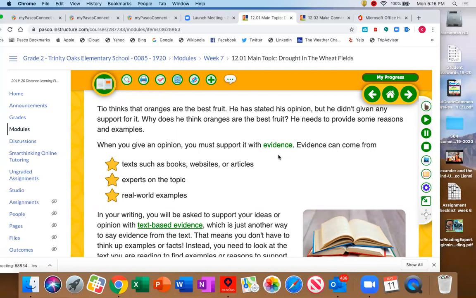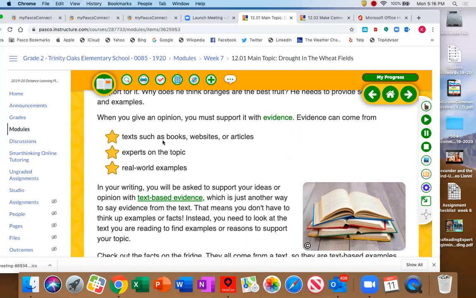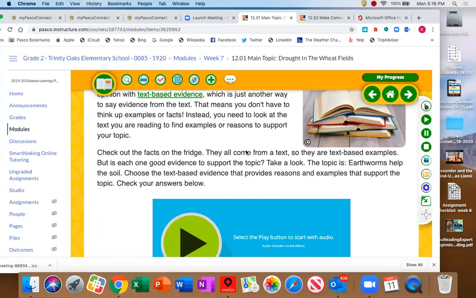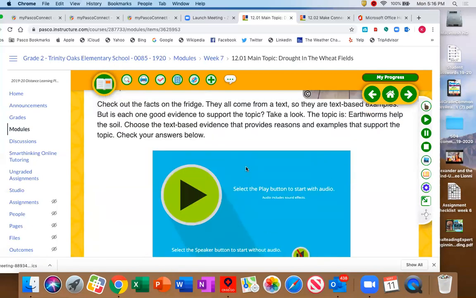You don't just say what you think just because it's some idea in your head. You're going to use text evidence from books or websites or articles, experts, and real world examples. When we're writing, we use evidence from the articles that we have read. Here is a button that you can play the audio.